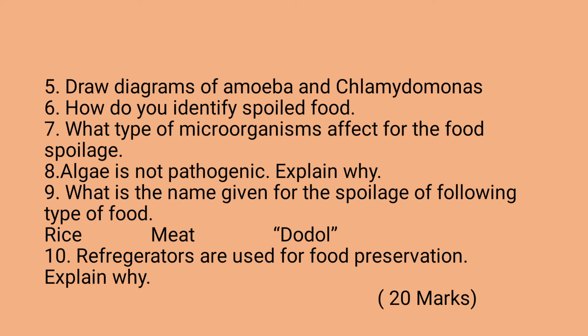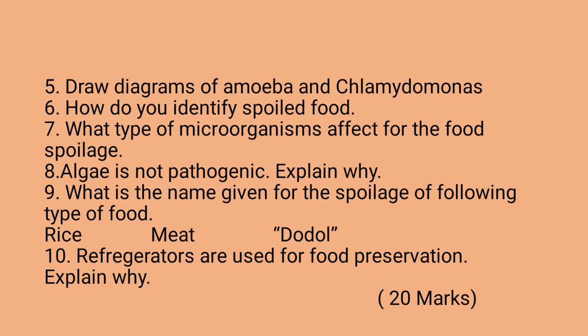Like diseased plants, you can identify spoiled food using its color, appearance, taste, pH value and texture.